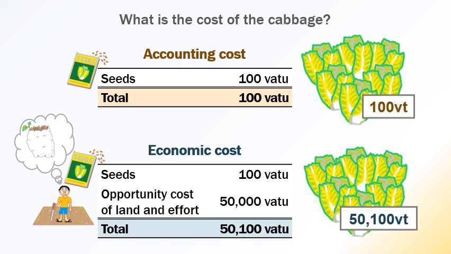If you did not have those cabbages, you could instead have 50,100 Vatu. This doesn't mean that you should never plant cabbages. There are other good reasons for planting cabbages. Maybe you enjoy it. Maybe you feel it's important to be self-reliant in food. Maybe you're thinking about the timing of your crop. Kava takes 4 or 5 years to grow. Cabbages can be harvested quickly. There are many things to think about. This is a simple example. But the point is, everything in economics has a cost.